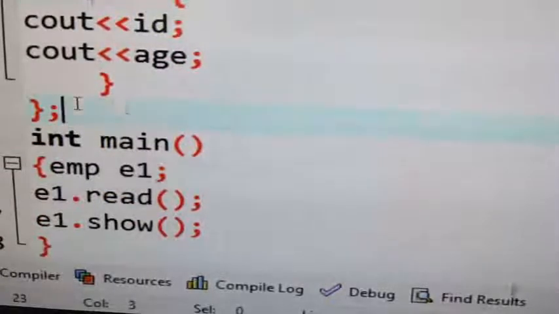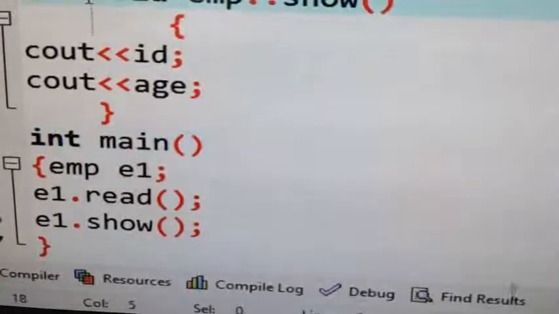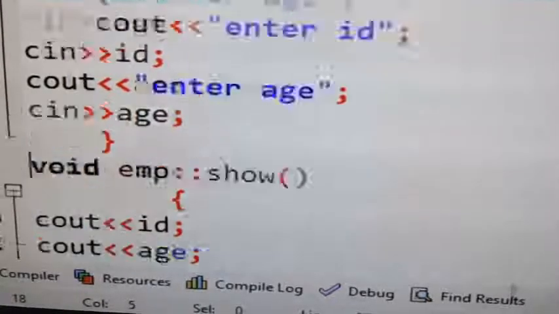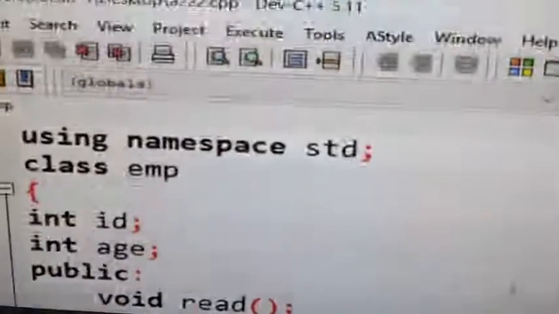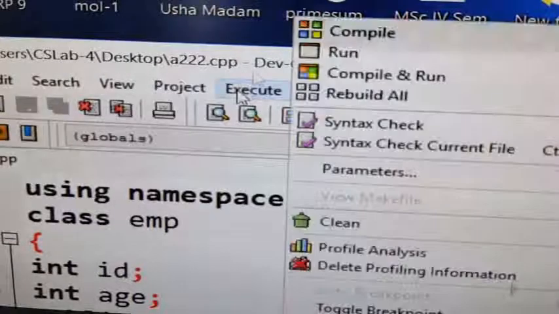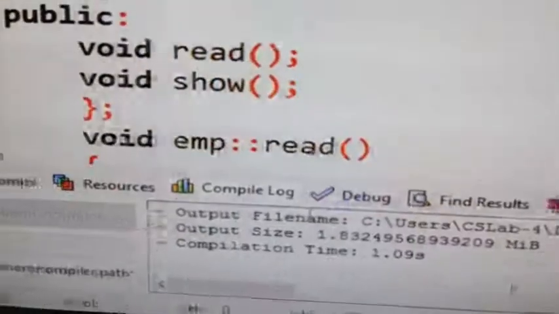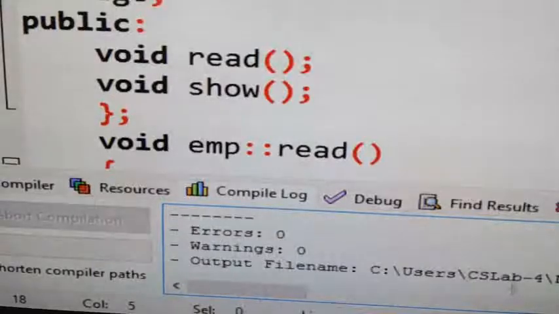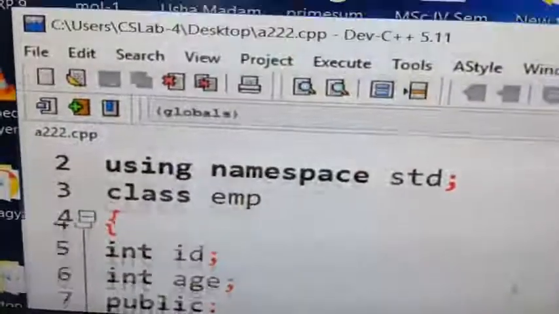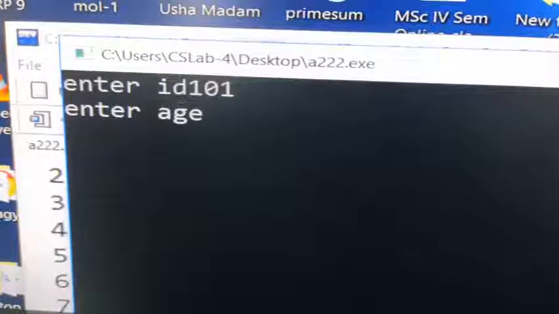Now, once it is over, these two functions I have declared outside the class. Right? Save it, Ctrl S, go to execute now. We'll see if it is throwing any error or not. Execute, compile. So it is the output screen here. We'll see is there any error. See, errors 0. Now go to execute, run. Same screen here for reading. Enter ID 101, age 25.